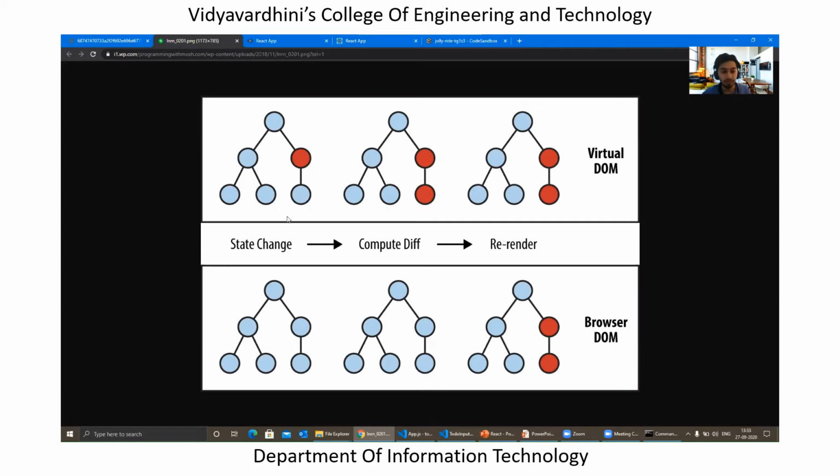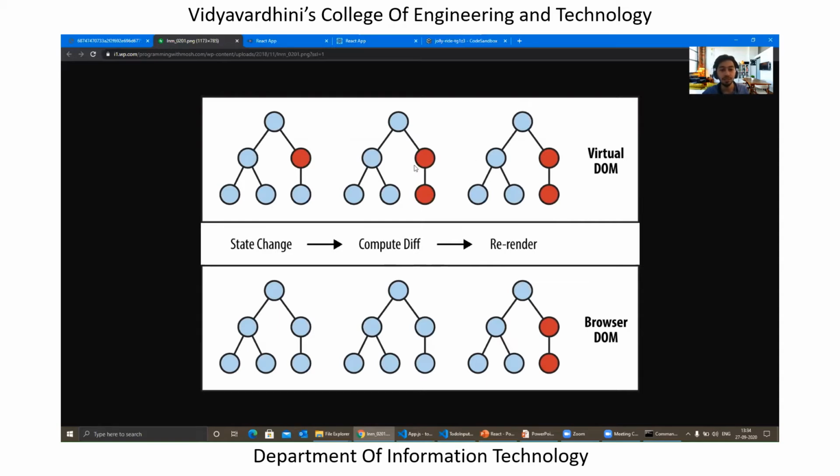So the very first thing you can see over here is that there are two representations of the browser DOM, because each and every HTML which you write gets rendered inside the DOM. So the very first thing we have is nothing but a virtual DOM, and the second thing which we have is nothing but the browser DOM. Now, just to keep in mind, the circles over here are nothing but the components of your specific application, right? And in this case, if you take a look over here, the red one is nothing but one of the components which is being changed over time.